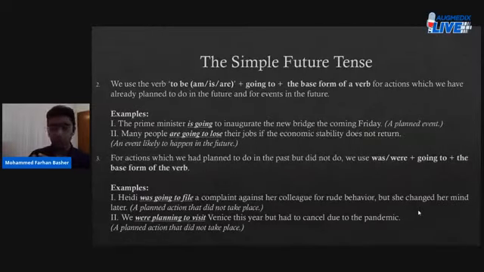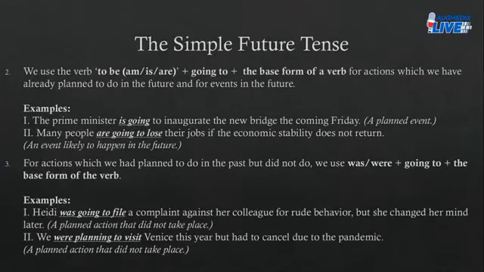Okay. Rule number two. We use the verb to be, or am, is, or are, plus going to, plus the base form of a verb for actions which we have already planned to do in the future and for events in the future. Examples. The Prime Minister is going to inaugurate the new bridge the coming Friday, a planned event. Many people are going to lose their jobs if the economic stability does not return. An event likely to happen in the future.